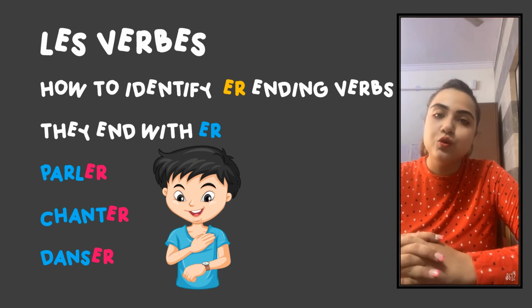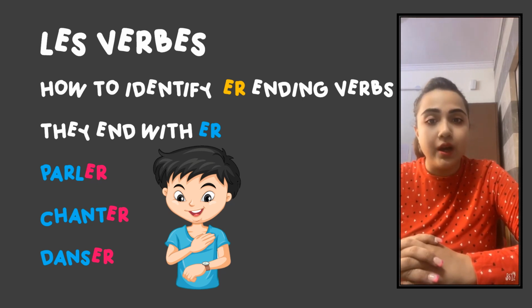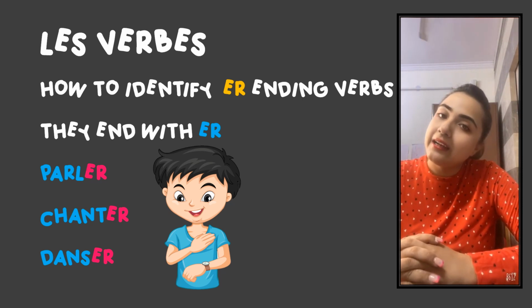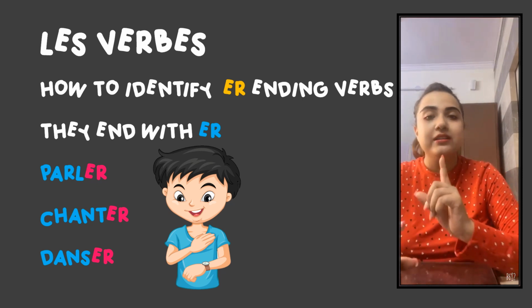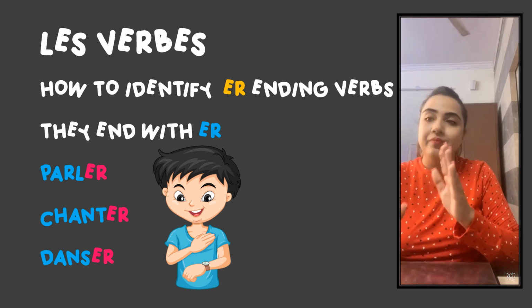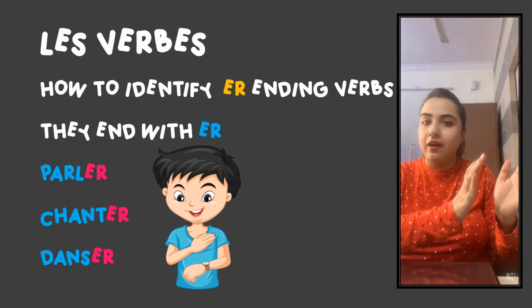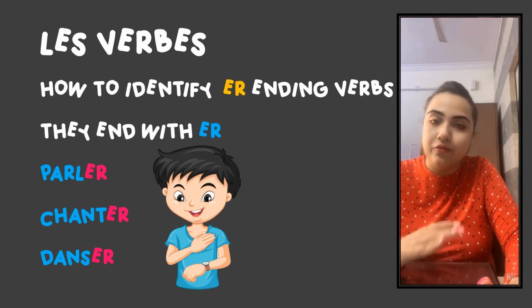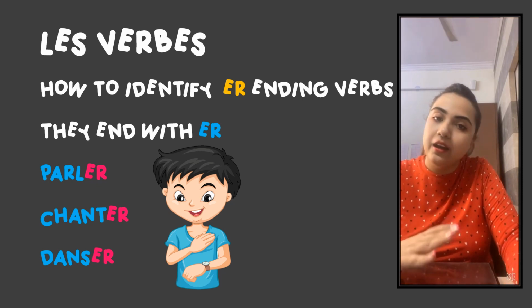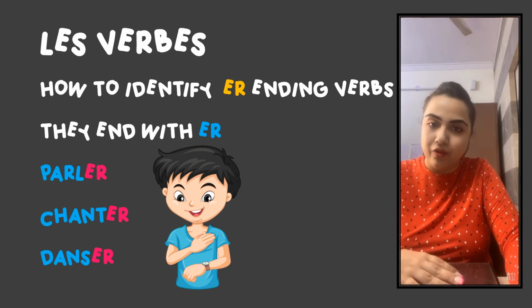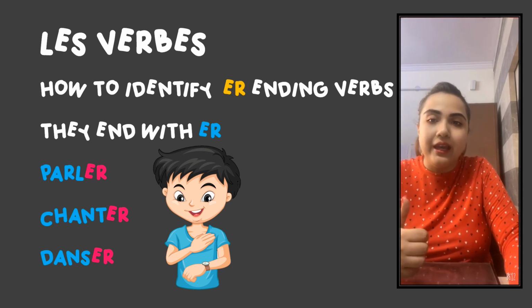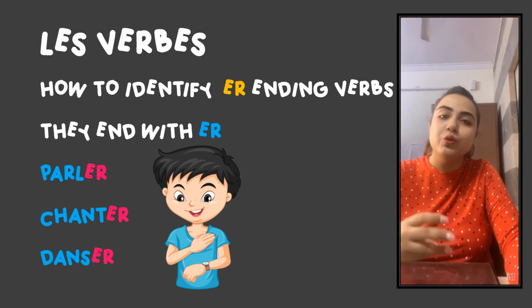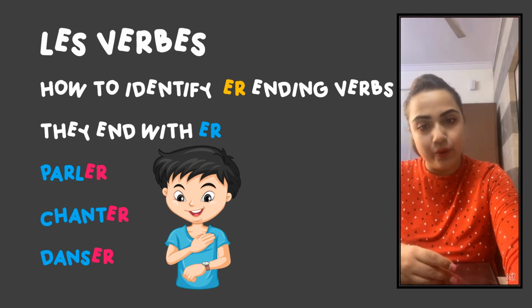There are various groups of verbs in French. We are going to start with ER ending verbs because they are the simplest. How to identify ER ending verbs? They end with ER. So let's take the first verb, parler. If you see the ending, it is ER, so it's an ER ending verb, and it will not change in French. If parler is an ER ending verb, it will remain an ER ending verb. Parler, chanter, danser. In all three verbs, you can see that this is an ER ending verb.